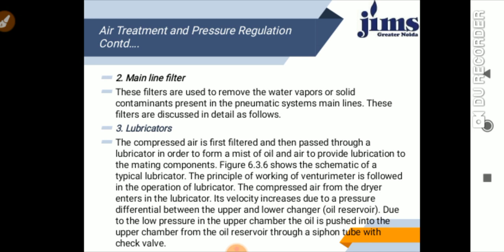The principle and working of a Venturi meter is followed in the operation of the lubricator; they have the same principle. The compressed air from the dryer enters the lubricator, and its velocity increases due to the pressure differential between the upper chamber and the oil reservoir. Due to the low pressure in the upper chamber, oil is pushed up from the oil reservoir through a siphon tube with a check valve. You can see this in this diagram.